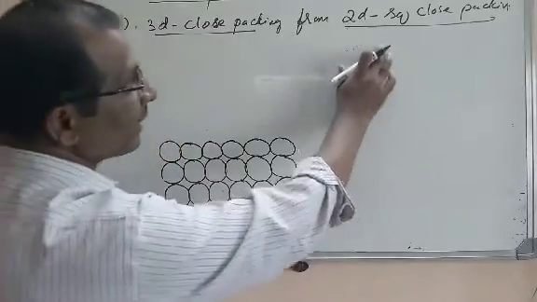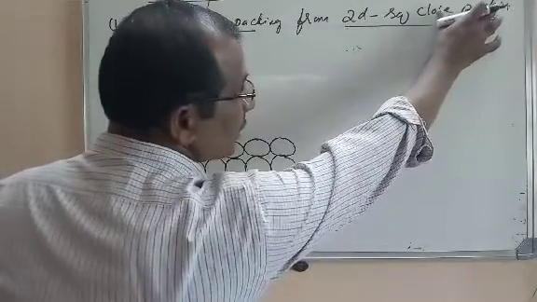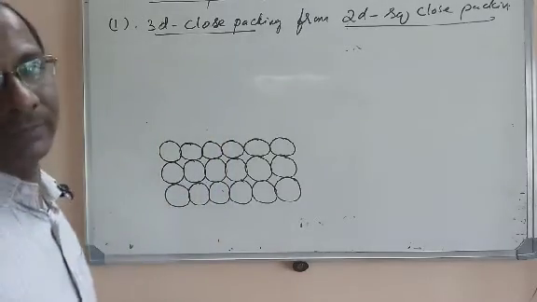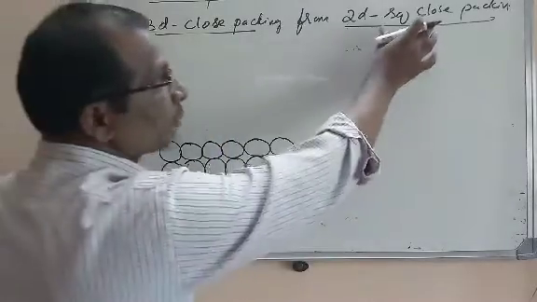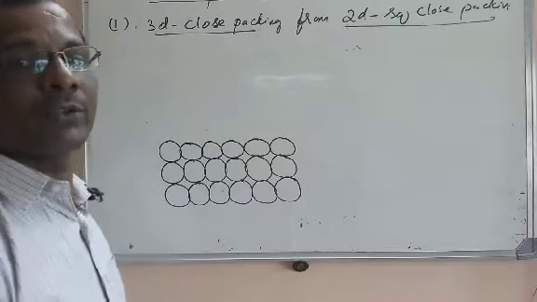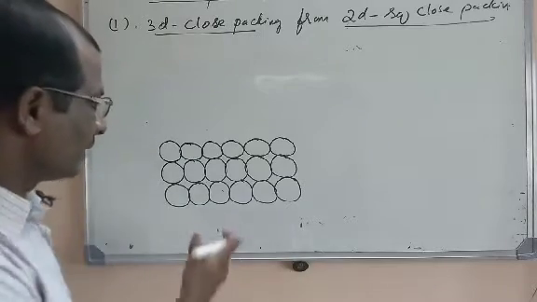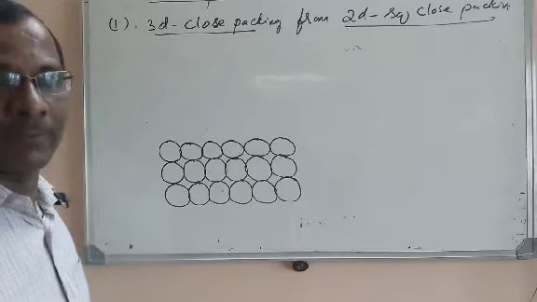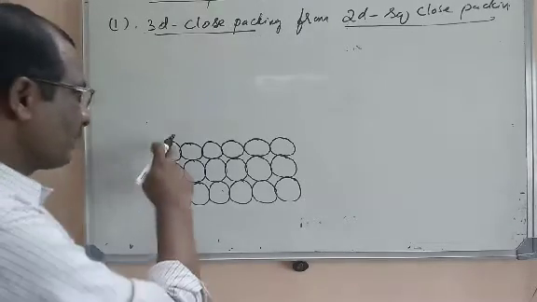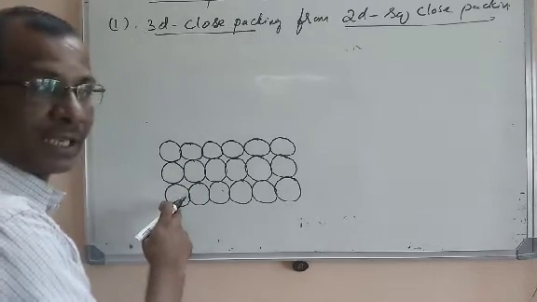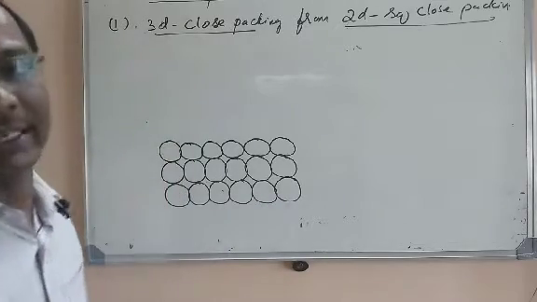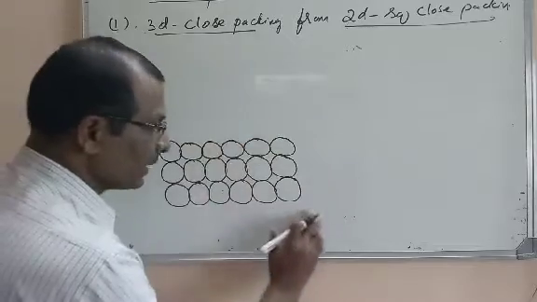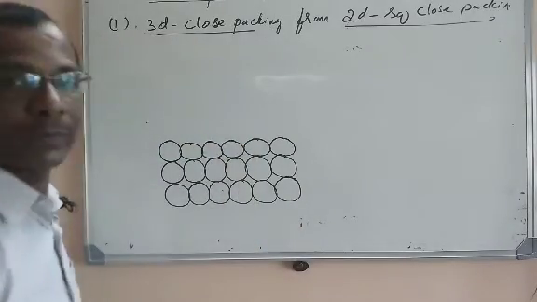We are taking two-dimensional square close packing to generate the three-dimensional lattice. Later we will take the two-dimensional hexagonal close packing to generate the different crystalline system. This is the two-dimensional close packing system, square close packing. Why is it two-dimensional? Because particles are arranged along the x-axis and along the y-axis. Now this is the first layer.